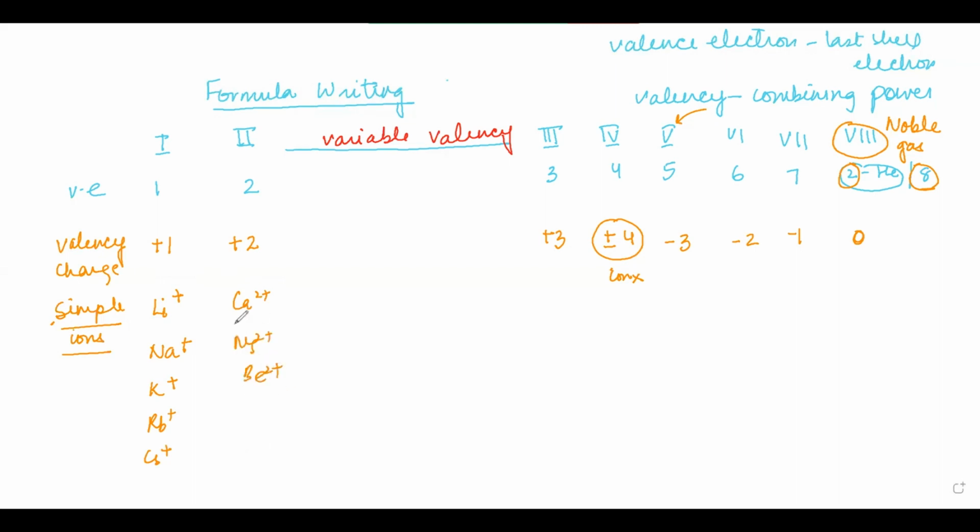So all the group 2 elements will be having a positive 2 charge. All the group 3 elements will be having 3 positive charge. Boron 3 plus, aluminium 3 plus, and so on. Group 4, I told you, they do not form ions. They only form compounds by sharing because वो midway हैं. They have 4 valence electrons. The ions बहुत rarely form. Group 5, for example, we have nitrogen, we have phosphorus, so they will be having a charge of 3